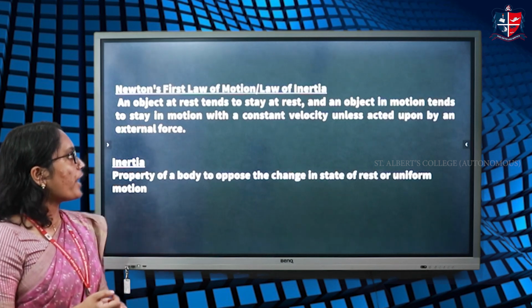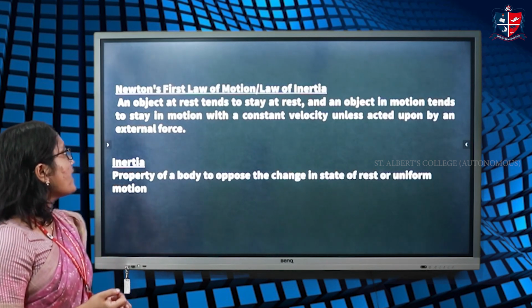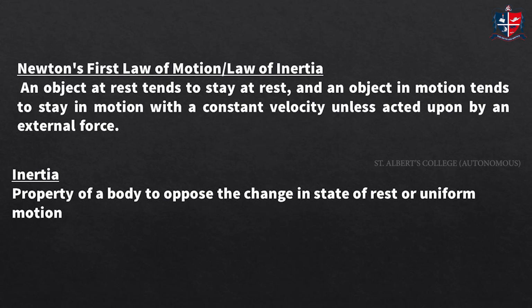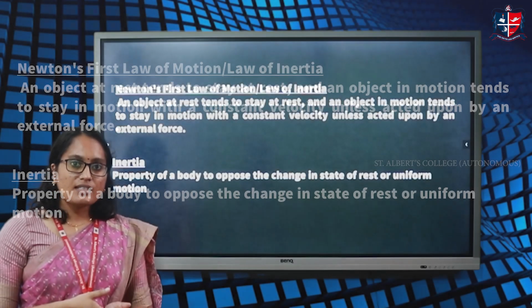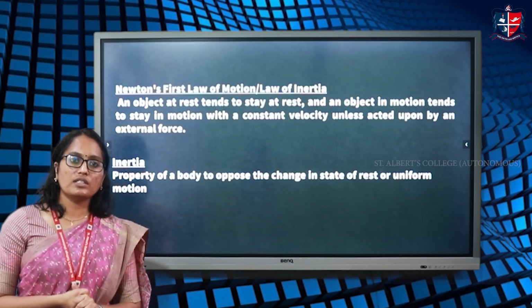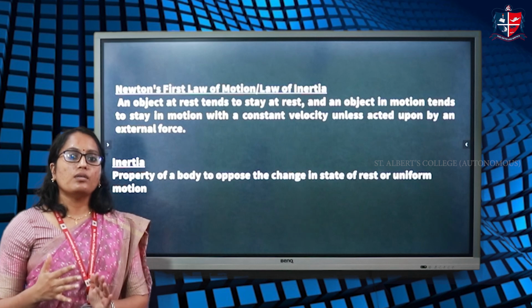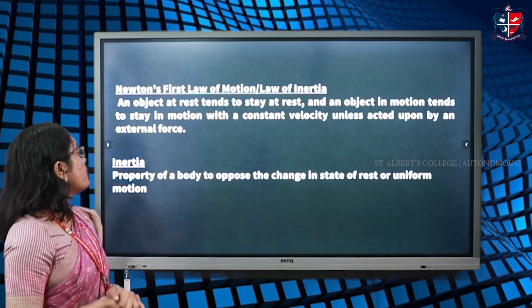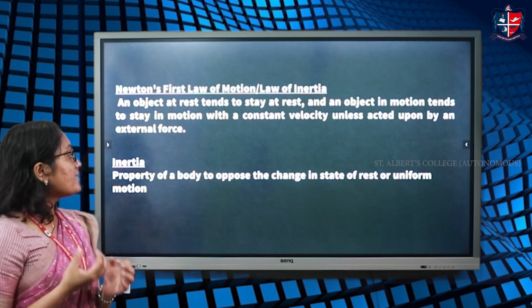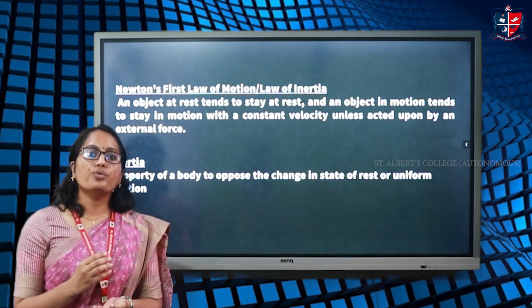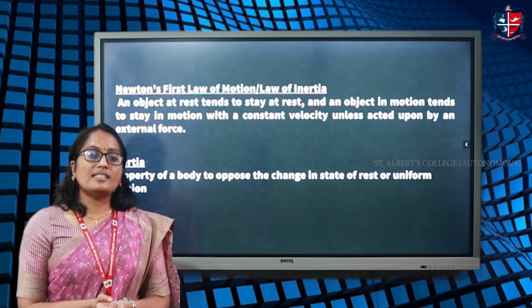according to which an object at rest tends to stay at rest and an object in motion tends to stay in motion with constant velocity unless it is acted upon by an external force. That is, if an object is at rest, it will continue to be at rest, and if it is moving with a uniform velocity, it will continue to move with uniform velocity unless it is acted upon by an external force. This ability of an object to stay at rest or in uniform motion is known as its inertia.